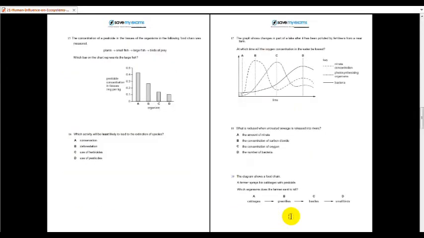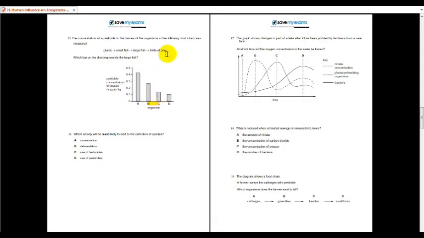Next, number 15. Which bar on the chart represents the large fish? It's supposed to be B. The answer is B. Why?